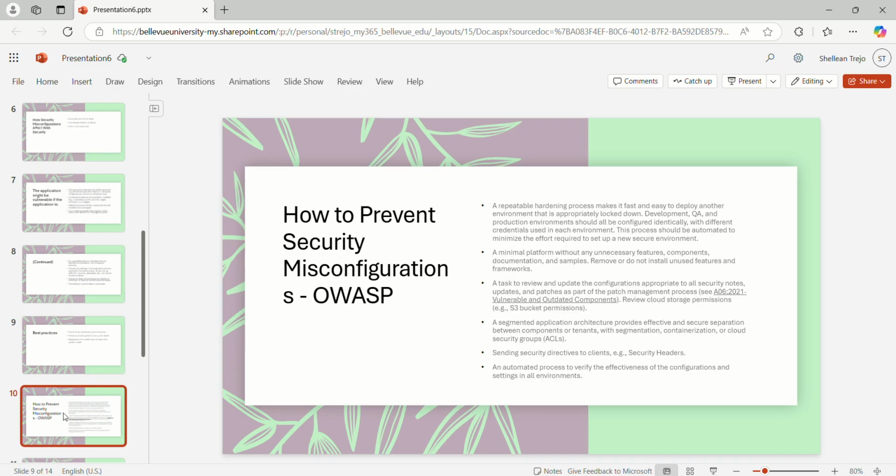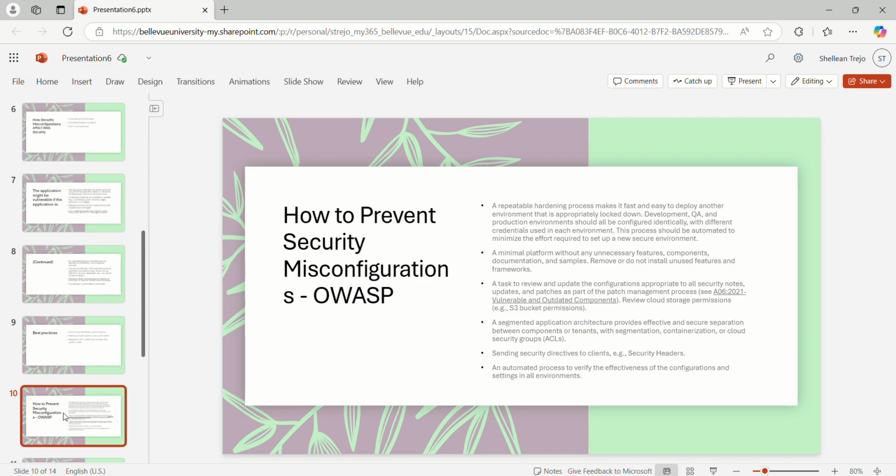How to prevent security misconfigurations, per OWASP. A repeatable hardening process makes it fast and easy to deploy another environment that is appropriately locked down. Development, QA, and production environments should all be configured identically, with different credentials used in each environment.